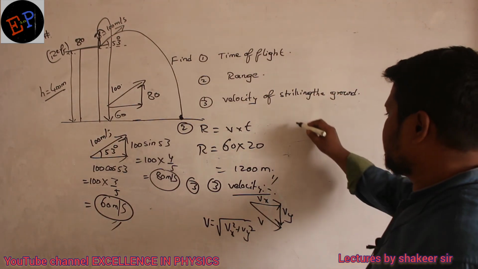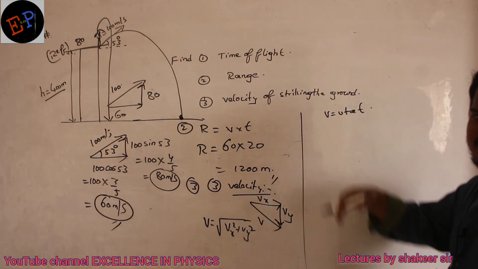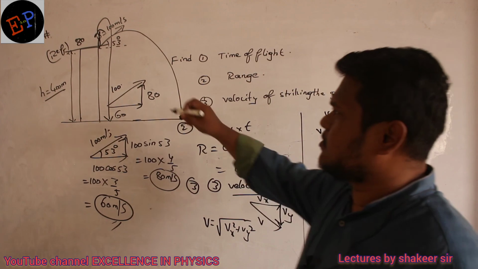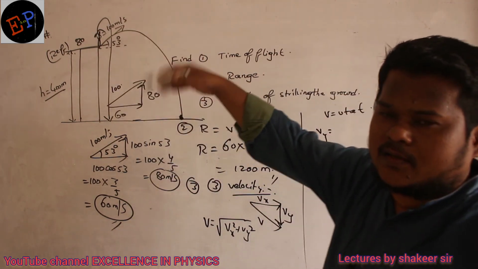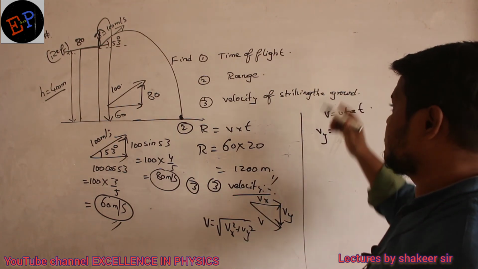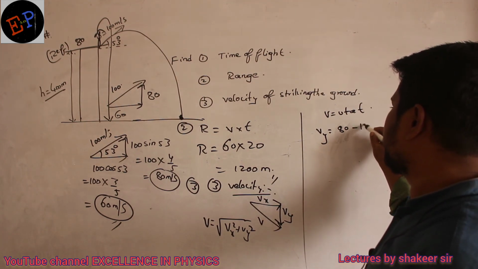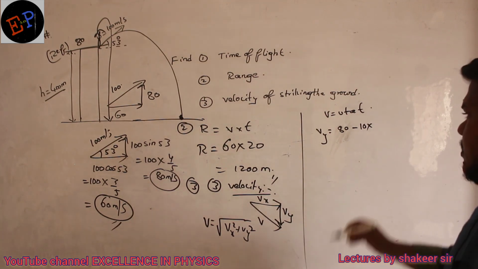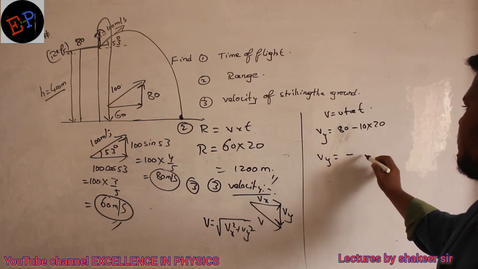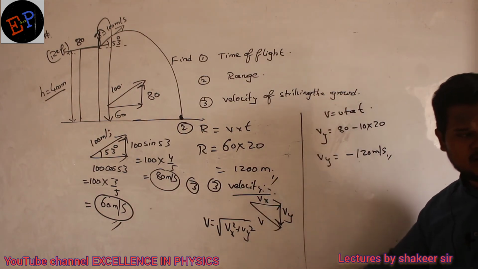Okay. So which equation can I use? I can use the relation V is equal to U plus at, along the y-axis. So final velocity, velocity along the y-axis. What is the initial velocity along the y-axis? 80. Initial velocity along the y-axis is 80, plus 80 only, because it is thrown upwards. And what is the acceleration? Minus g, minus 10. And what is the time taken? 20. So therefore Vy is equal to 80 minus 200, which is minus 120 meter per second. Minus indicates that the body is going downwards.